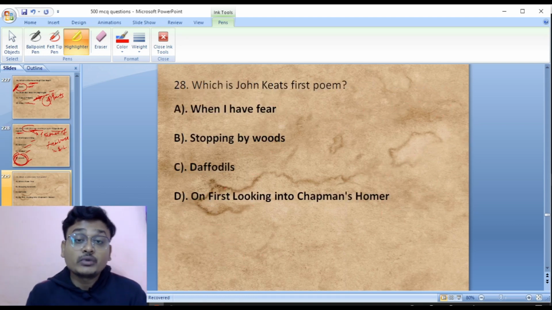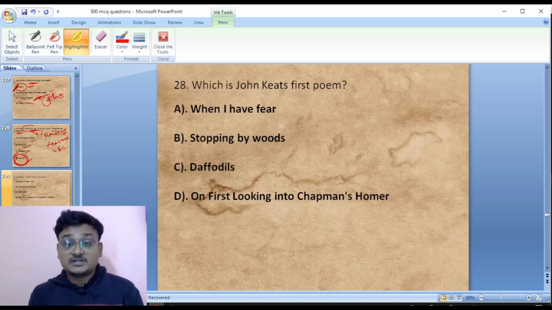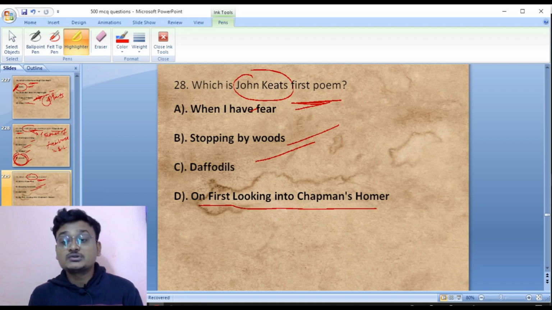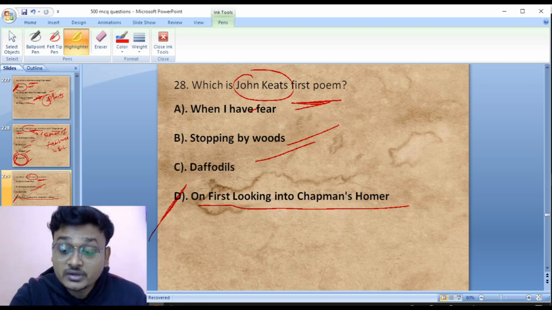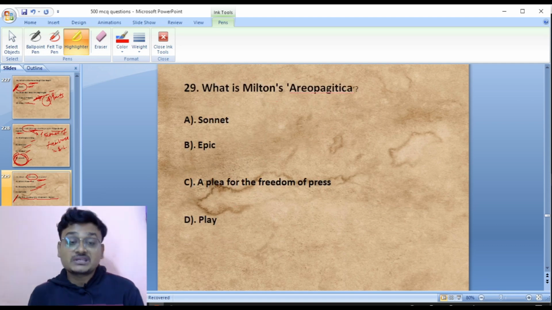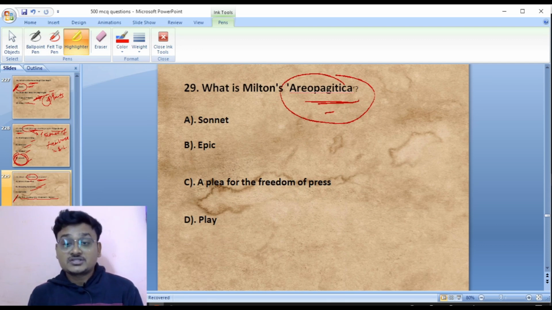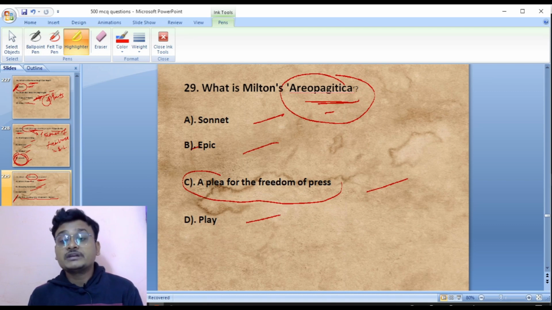Okay. Now move to question 28. Which is John Keats' first poem? When I Have Fears, Stopping by Woods, Daffodils, or On First Looking into Chapman's Homer. So this is the right one: On First Looking into Chapman's Homer was the first poem written by the romantic poet John Keats. Question number 29. What is Milton's Areopagitica? A sonnet, an epic, a plea for the freedom of press, or a play. So Areopagitica is a plea for the freedom of press.